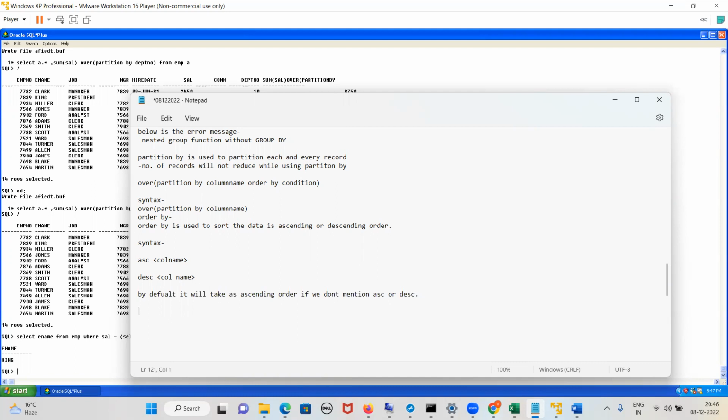But for descending, we have to explicitly mention it: DESC and then the column name. So where is order by written? Order by is always written at the end of any SQL statement. It is never written before. Fine, guys.